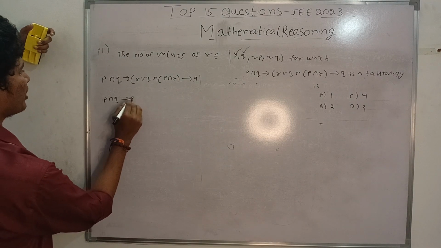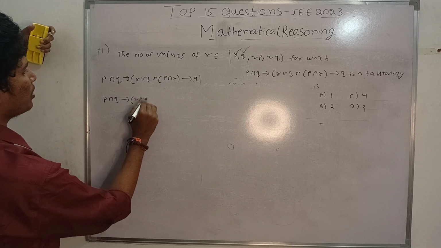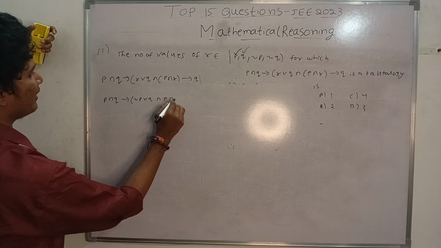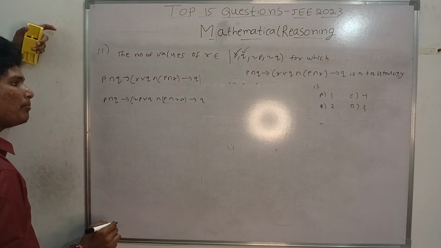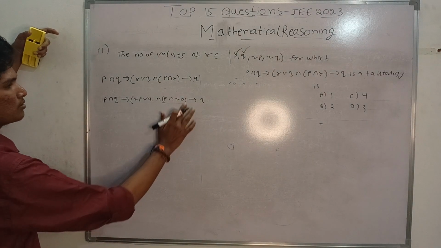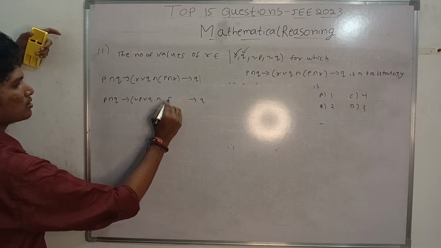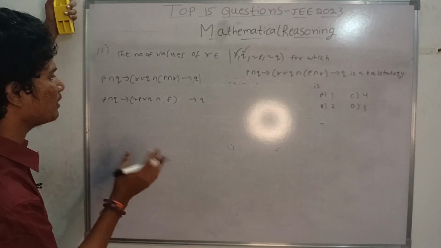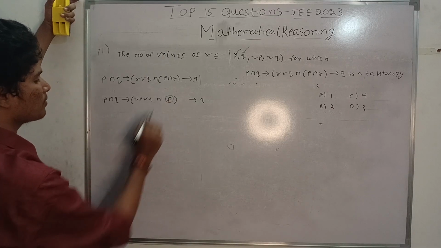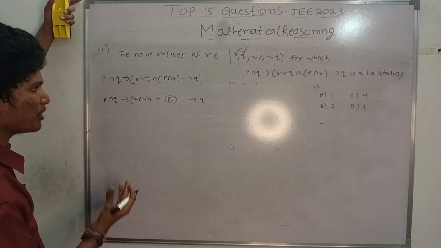Suppose I take negation P, or Q and P, and negation P implication Q. What is negation P and P? It is false. It is completely false. When we do intersection, that is AND with any statement, that is false. We are doing AND operation with any statement.